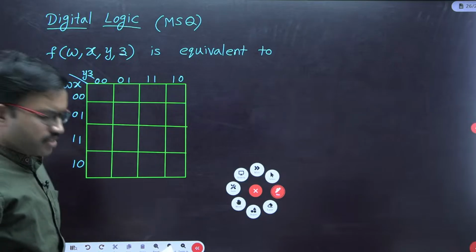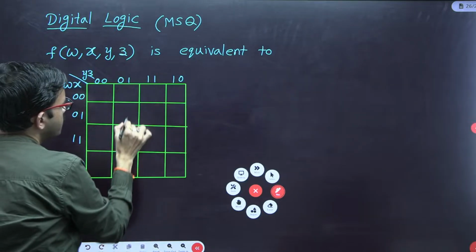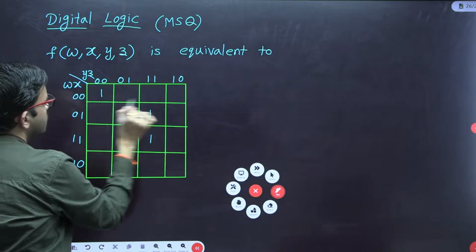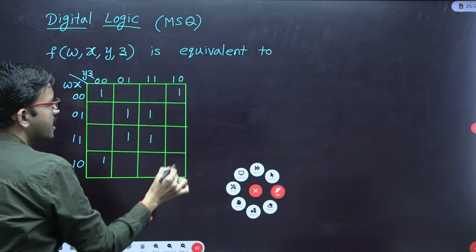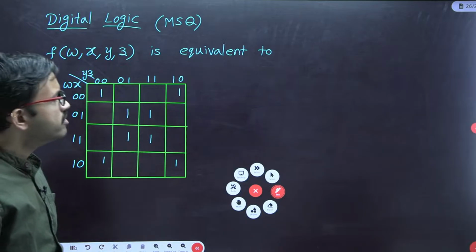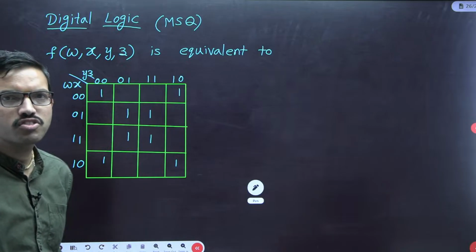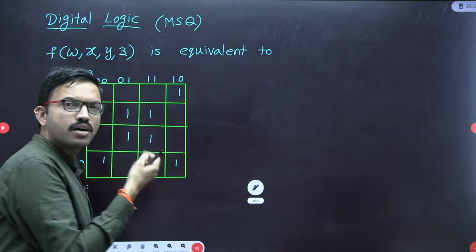In this K-map they have given 4 ones here and 4 ones here, and they have given 4 choices. You have to identify among the 4 choices which ones are correct.